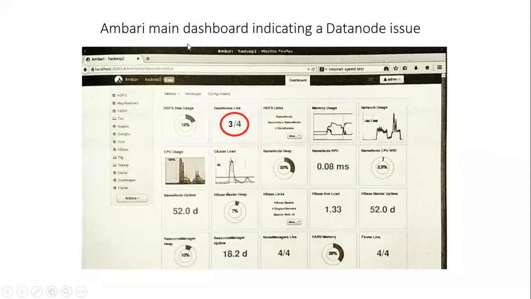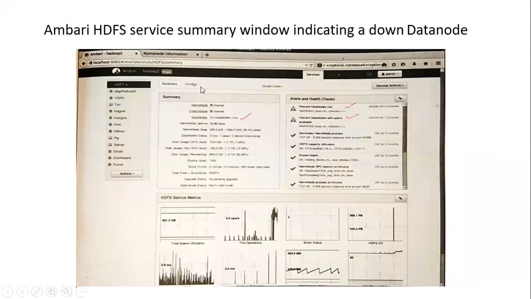This is how Ambari works. It is highlighted: out of 4 data nodes, 3 are working. When we click on this, it goes to the services menu, where we can see data nodes, 3 out of 4 live, and you can see the alert.